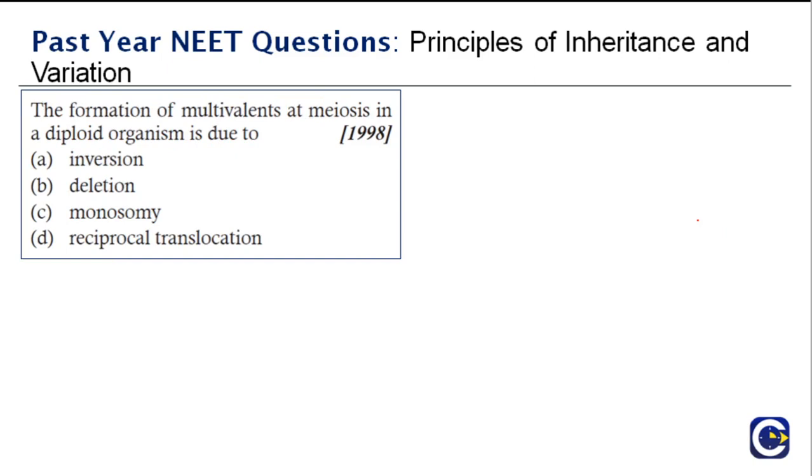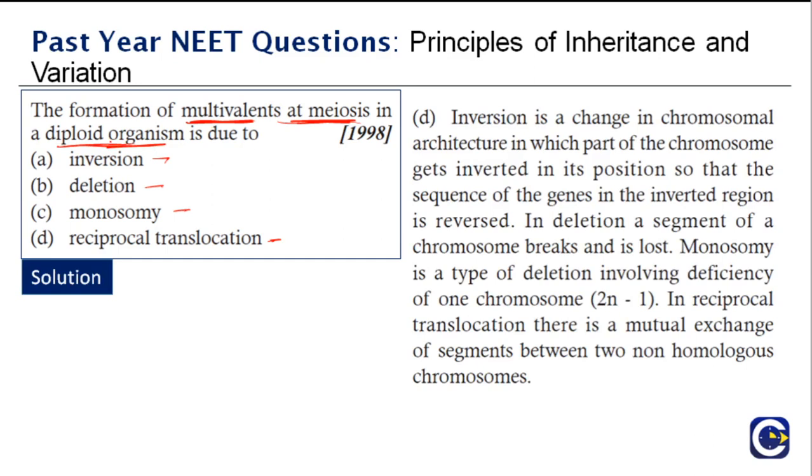The formation of multivalents at meiosis in a diploid organism is due to: inversion, deletion, monosomy, or reciprocal translocation. The answer is reciprocal translocation. That is the right answer. But what is inversion? Inversion is a change in chromosomal architecture in which part of the chromosome gets inverted in its position so that the sequence of the genes in the inverted region is reversed.